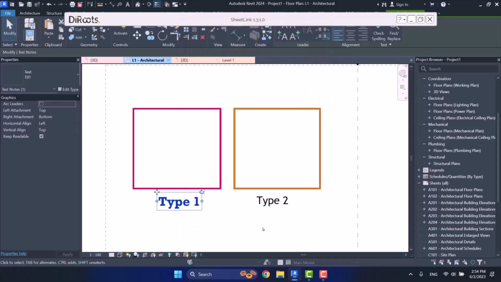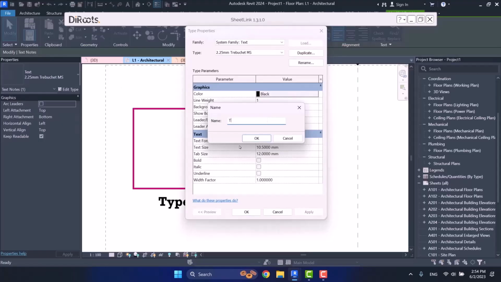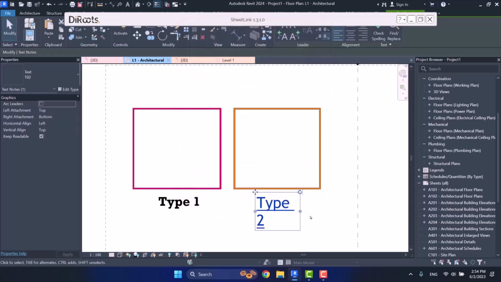Alright, I choose this and then I get a duplicate from this as well. And I rename it as T02. I change its size to 15. And then I turn on its underline. And then I keep the font. I don't change it. I drag it this way.